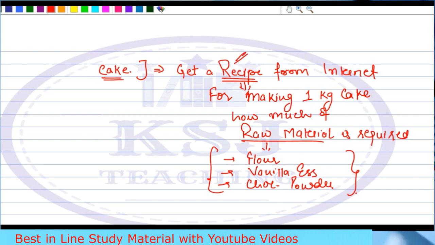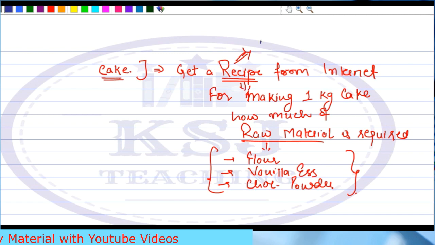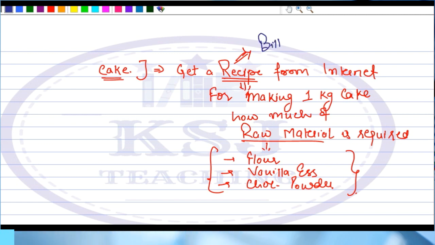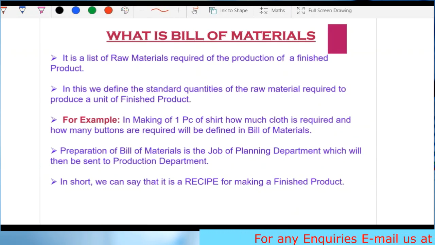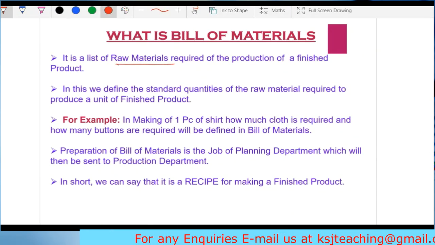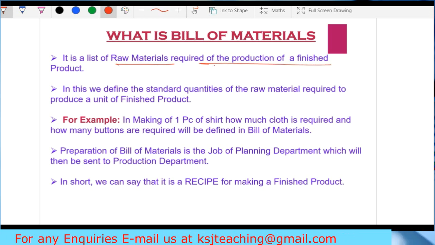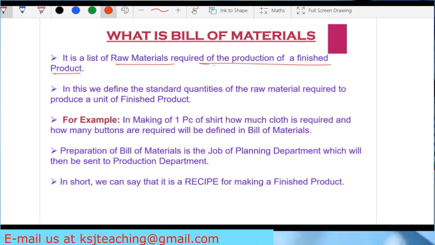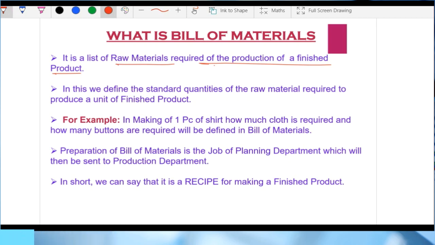Now this recipe is called as what? This recipe is called as, in the business language, in the material costing chapter language, this recipe is known as bill of material. Okay, let's read. What is bill of material? It is a list of raw materials required for the production of the finished product. This is what I told you. It is a list of raw materials required for making a finished product. Finished product is what? A cake.